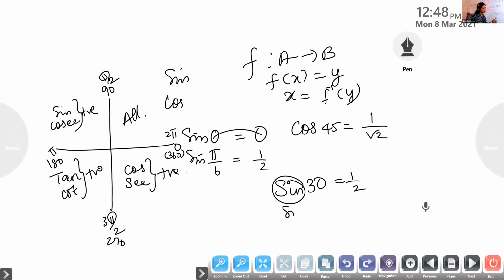Likewise here, sine 30 is 1 by 2. What is sine inverse of 1 by 2? 30. It may be 5 pi by 6, or since it is a periodic function, we will get other values also. If you take the next rotation, again you will get 1 by 2.